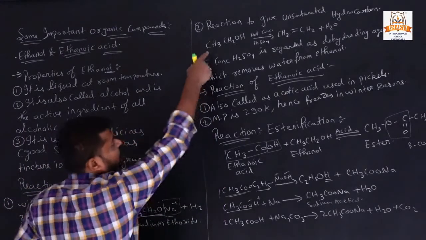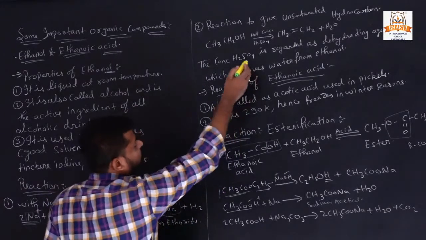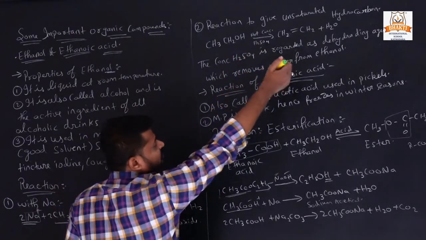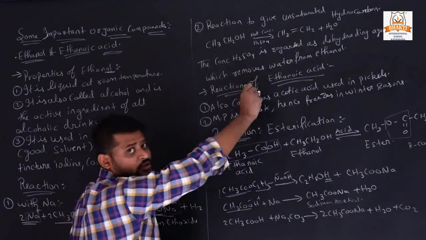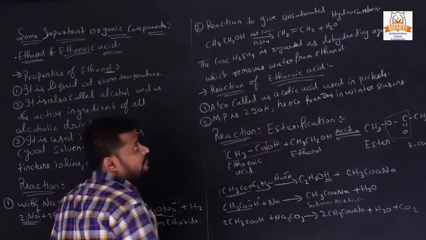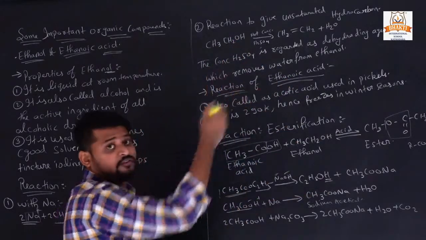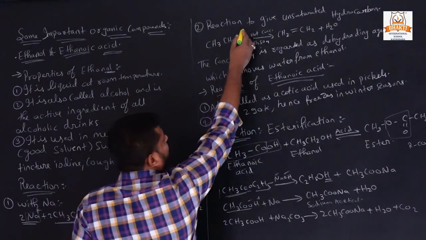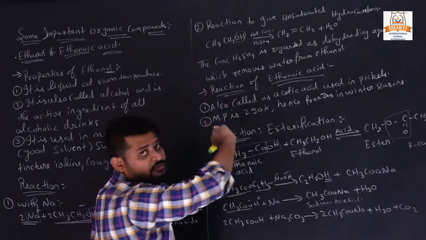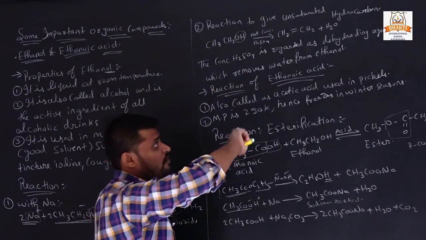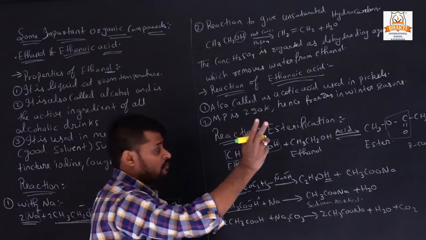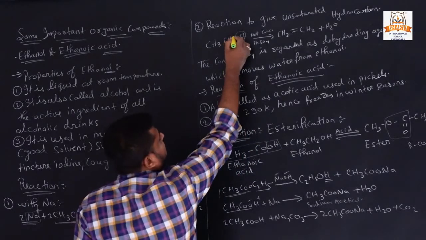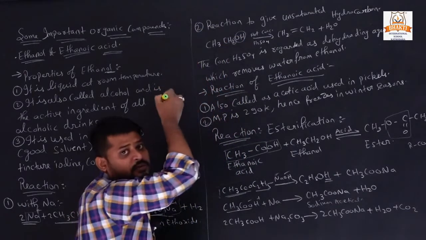Now see what happened here. When hot concentrated H2SO4 reacts with ethanol, it removes water from the ethanol. So the OH is removed, and for water two hydrogens are needed, so one hydrogen is taken from the neighbouring carbon.